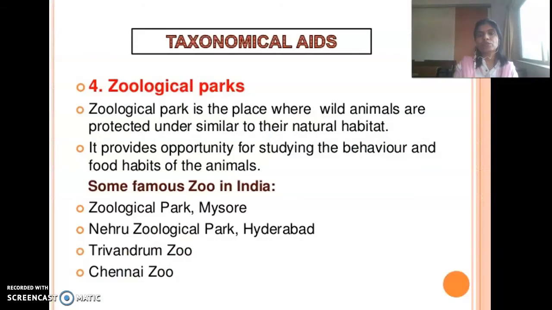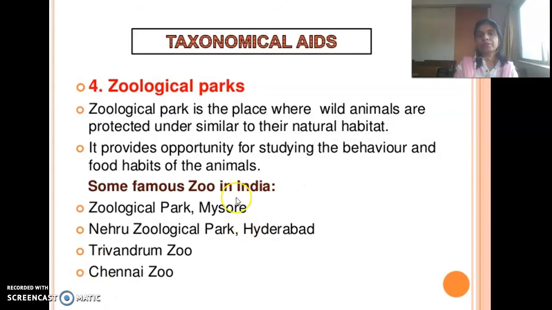The next taxonomical aid is the zoological park. A zoological park is a place of interest to the common man. In a zoological park, wild animals are kept under human supervision, and as far as possible, natural habitats are provided in an artificial manner.